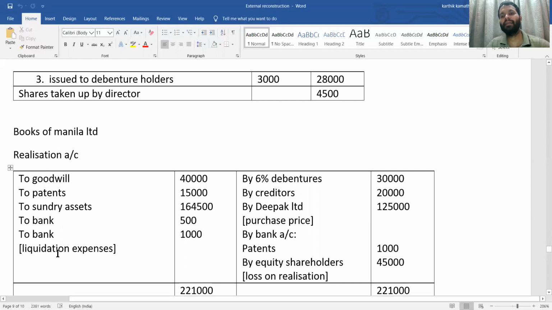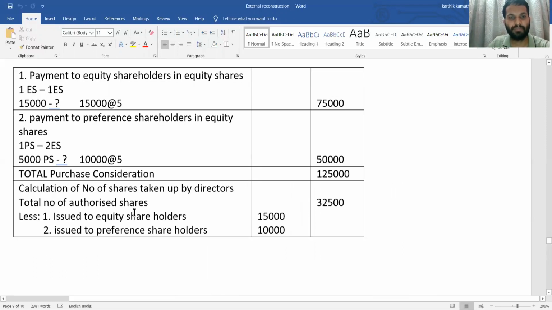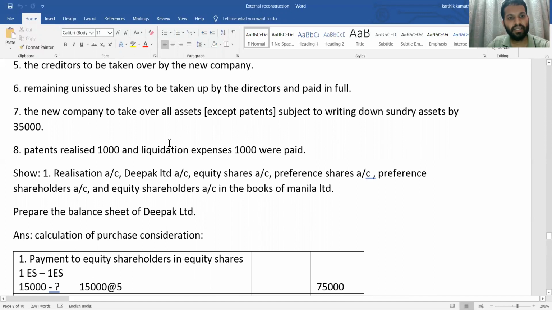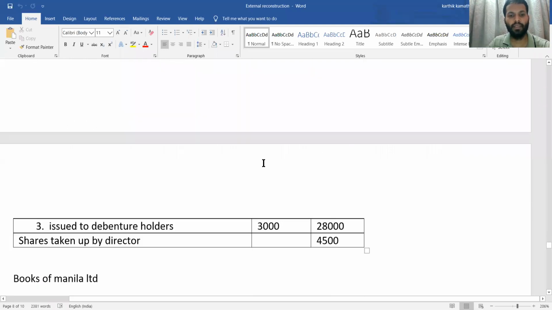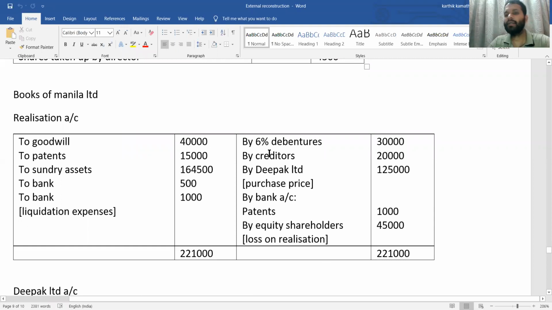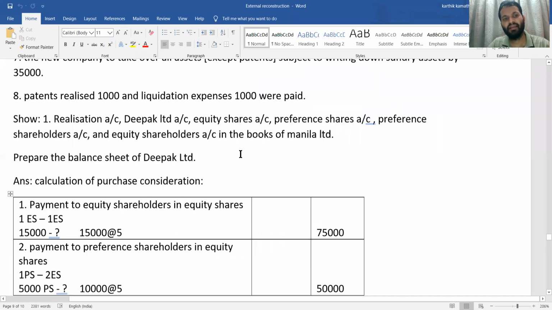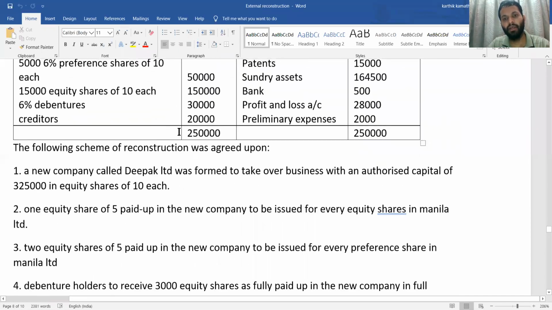Then what about bank? Realization account debit to bank account, realization expenses paid. Realization expenses paid are given in the problem. See the eighth adjustment: liquidation expenses of 1,000 are paid. There is no information whether it is paid by the transferor company or the transferee company, so we will assume that it is paid by the transferor company. So to bank 1,000. Then what about the credit side? By 6% debentures and by creditors, given on the liability side. Since there is no information given whether it is taken over, yes, formed to take over the business.